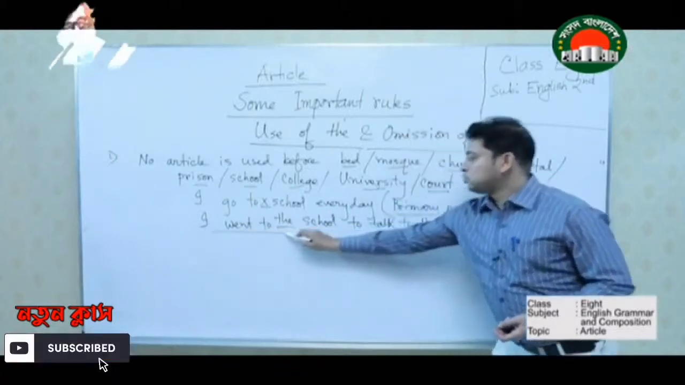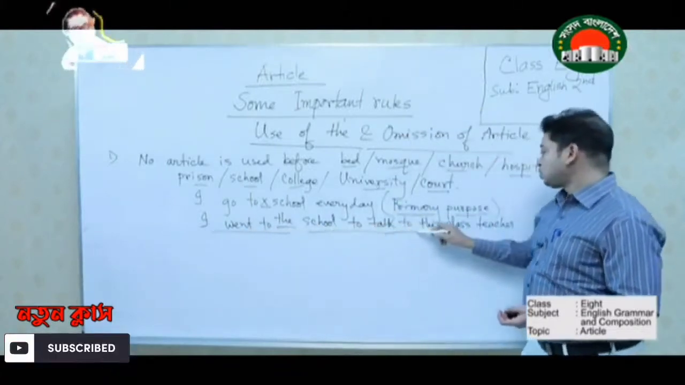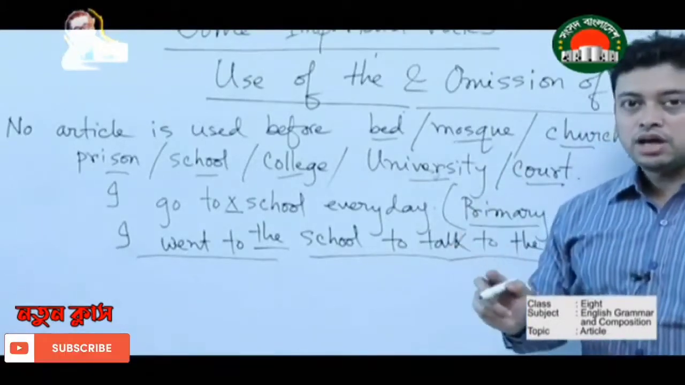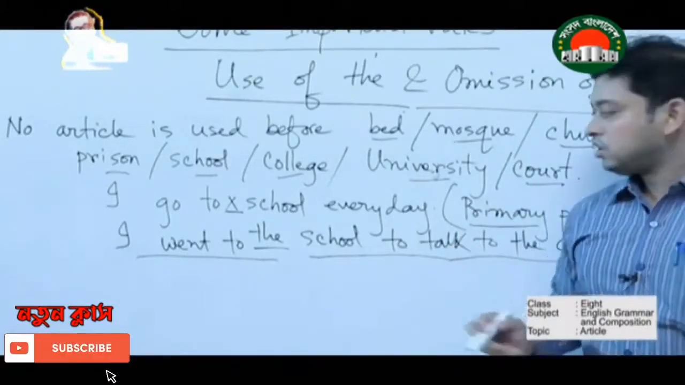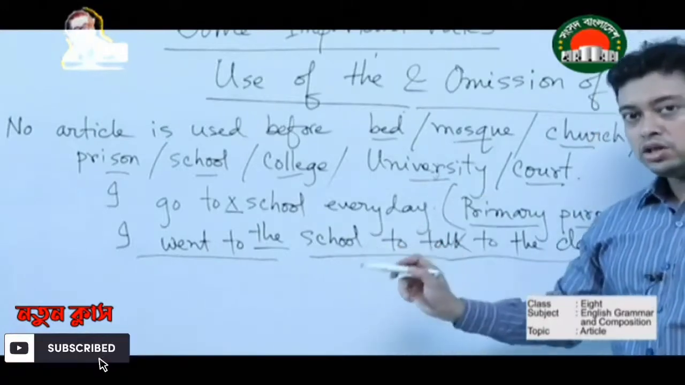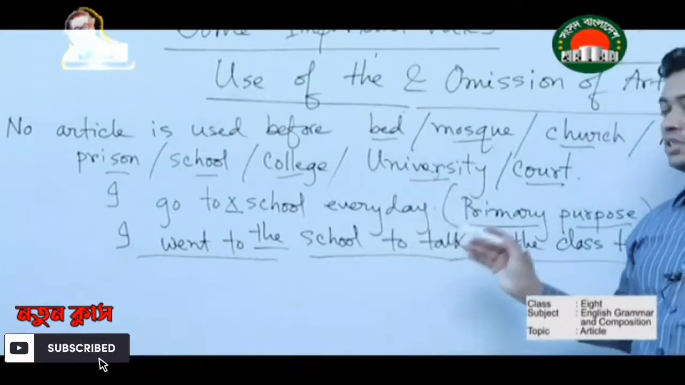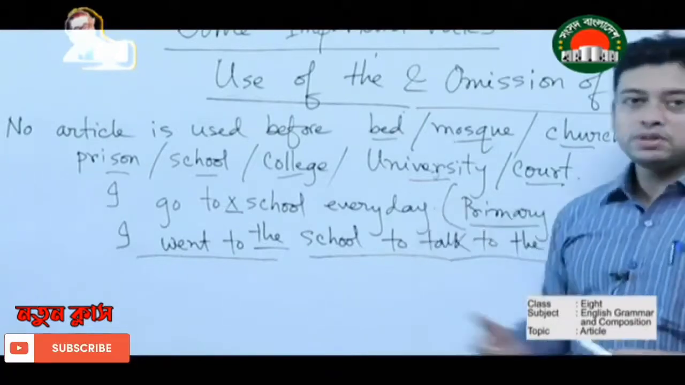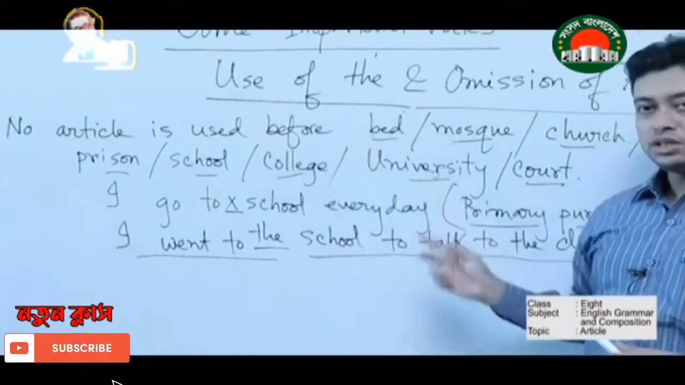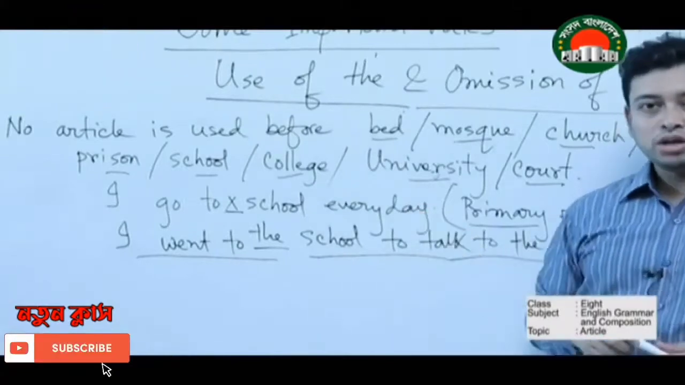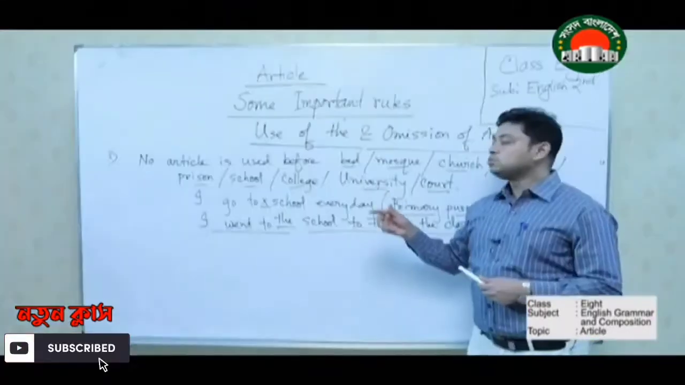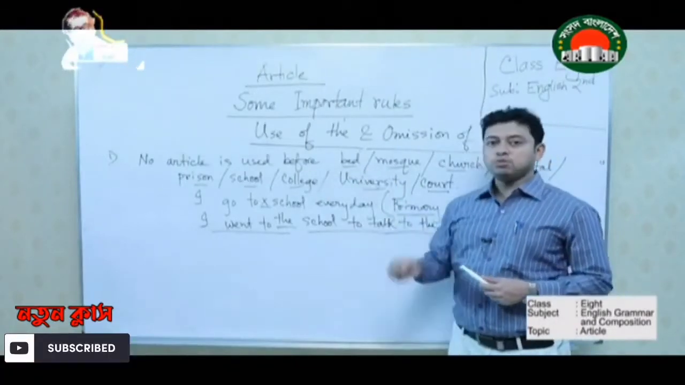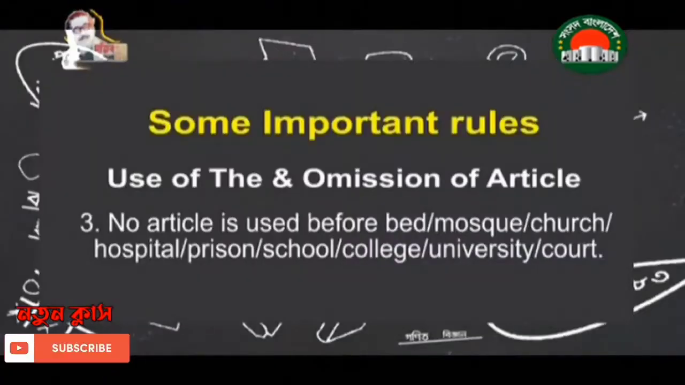But example number 2, I went to the school to talk to the class teacher. That means I am going there for a particular reason. I am not a regular visitor of school. I am going there only to talk to the class teacher. That means I have a special purpose. So if there is a special purpose, you can use an article before this. If there is a very usual reason, a primary purpose, then we cannot put any article before this kind of words. That means we have to put a cross.